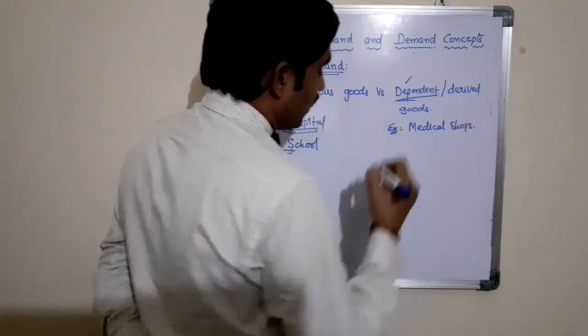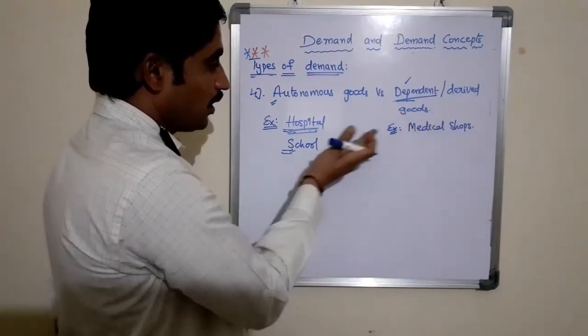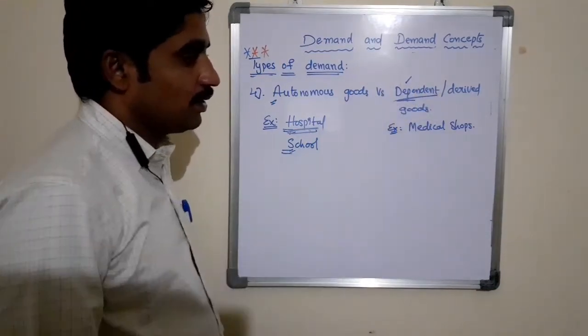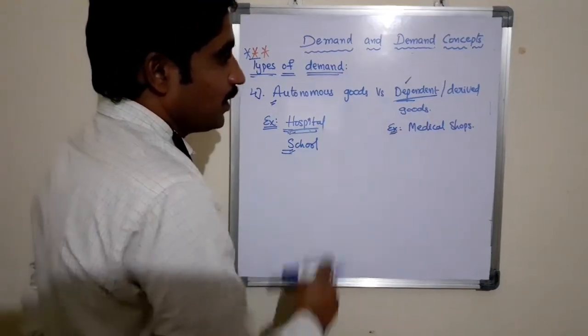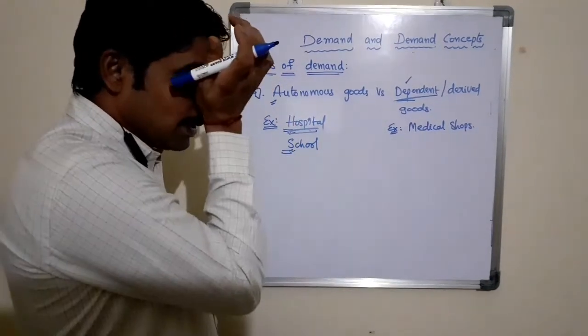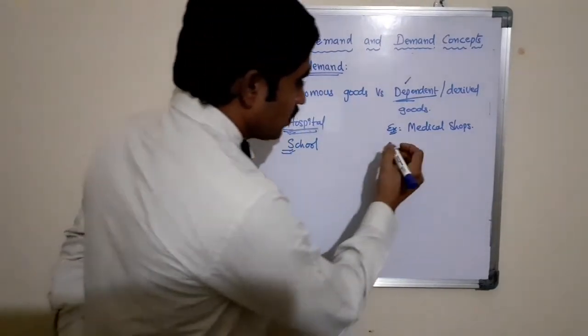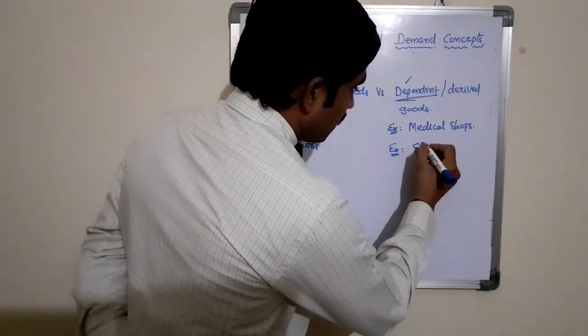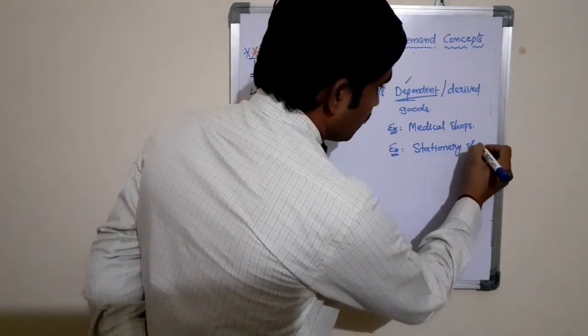The demand for the medical shops around the hospital is dependent goods demand. A medical shop is a dependent variable, not autonomous. Another example is schools and stationery shops.